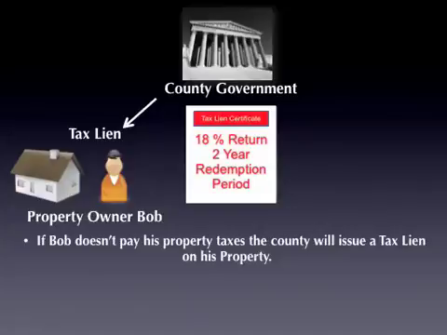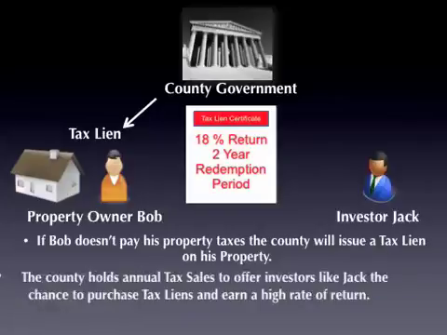Now, the reason they're able to recoup their investment with this is because tax liens have a set rate of return, which ranges from about 10% on up to about 25% depending on which state and county you're working in. And they also have what's called a redemption period. The redemption period is the time period in which the property owner has to repay this delinquent amount before that tax lien could actually be used to foreclose on that property.